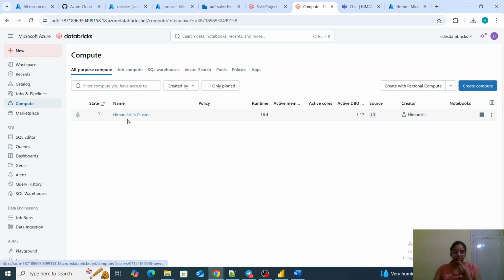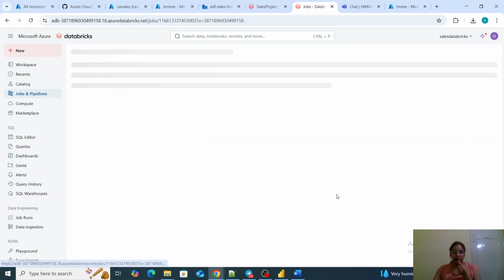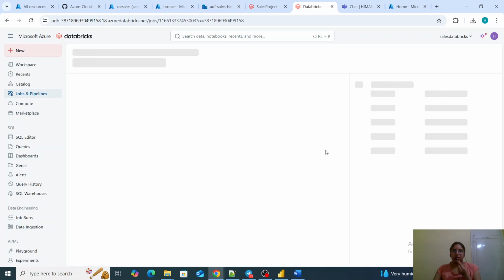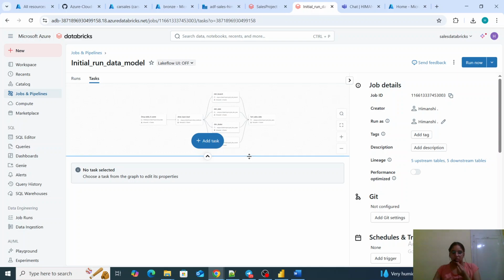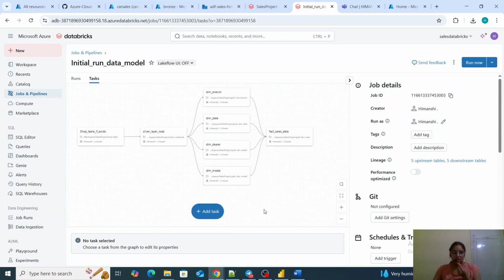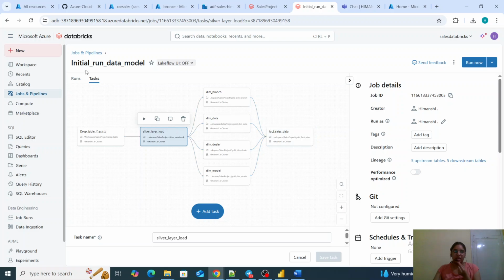Till the time it starts, I shall show you that I've also created workflows in Databricks as well. If you see, this is an initial run. I have created two pipelines separately over here. We can also do tasks over Databricks workflows. So if you see, it is the drop table for initial load, then silver, and then all the branch tables. So all the dimension tables, and then the fact table is being created. So we can do this type of activity over here as well.